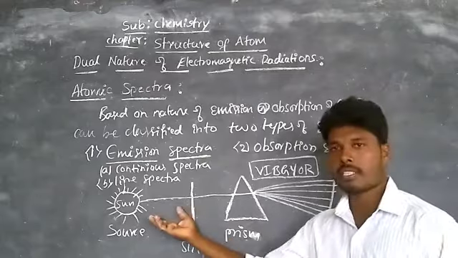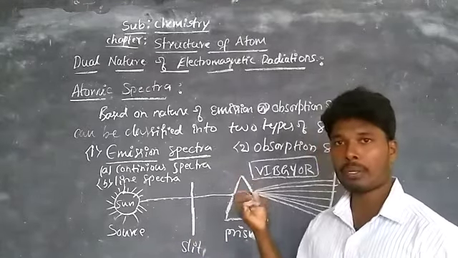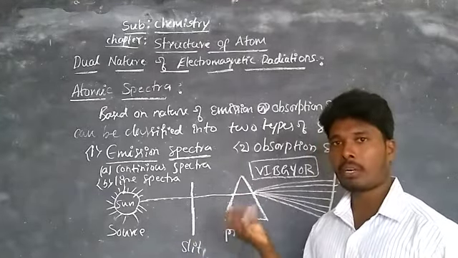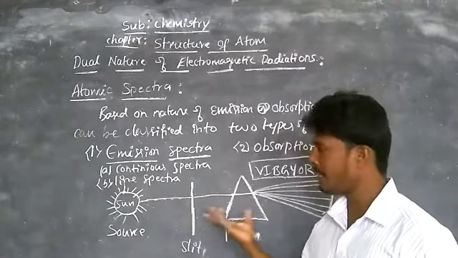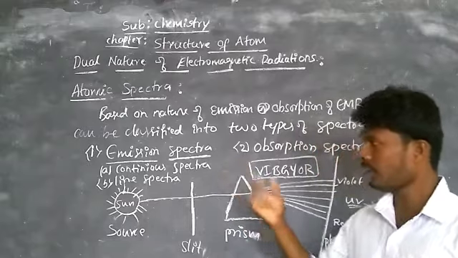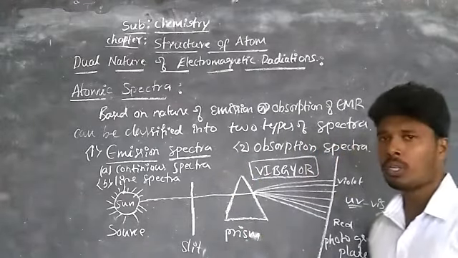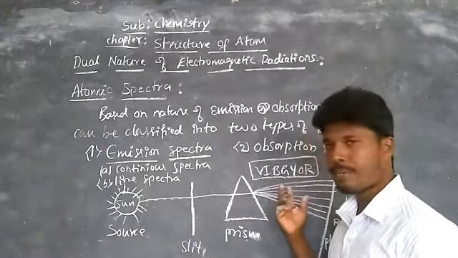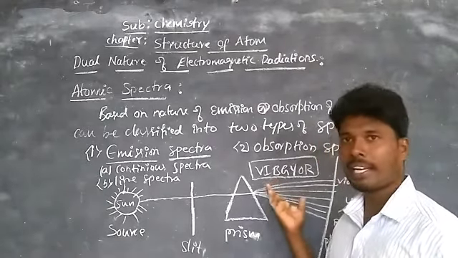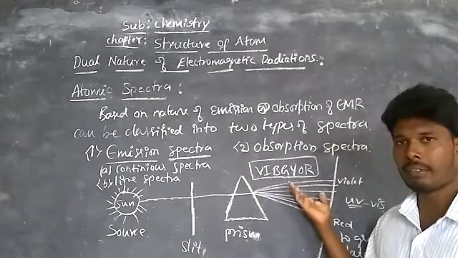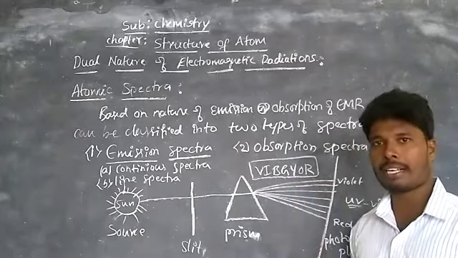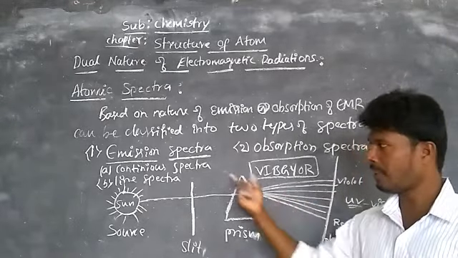When a bulb is glowing, the radiations are emitted from the bulb. Also, the rainbow is formed when rain is falling, and you can observe the rainbow at day times. That is the best example for continuous spectra.